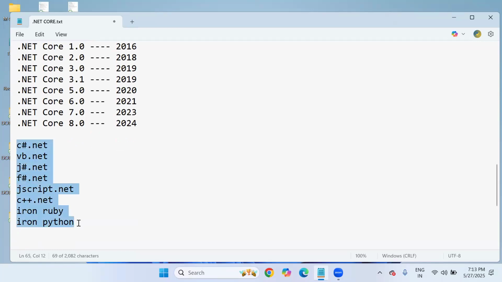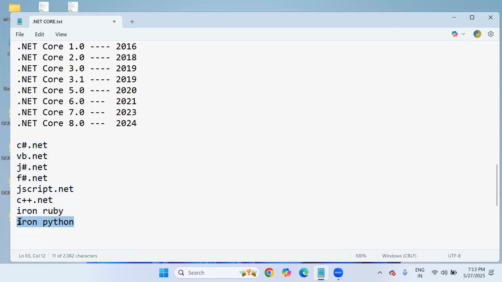So there are plenty of languages in .NET from Microsoft Corporation. Microsoft released many .NET languages, all around 60 plus programming languages that support .NET. Yes, really. But in that we may not use all, which is not required also.